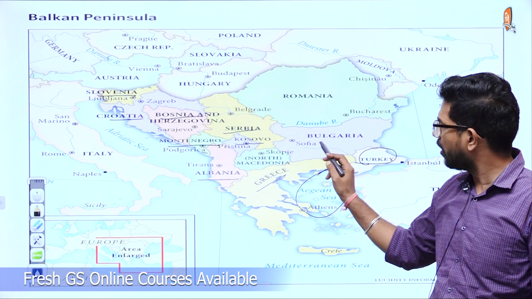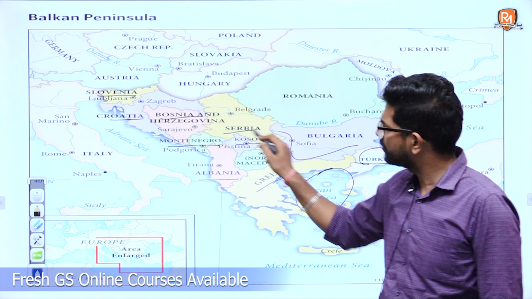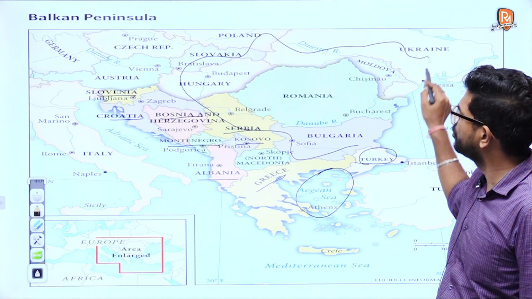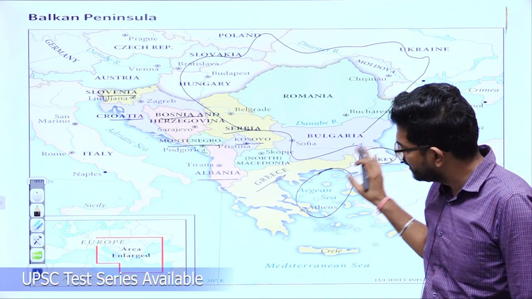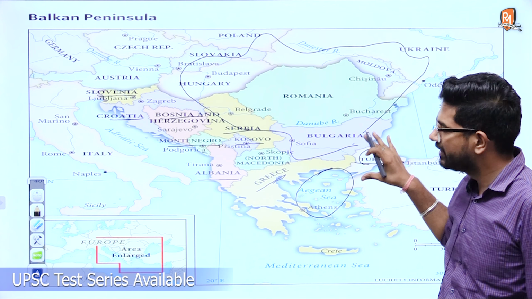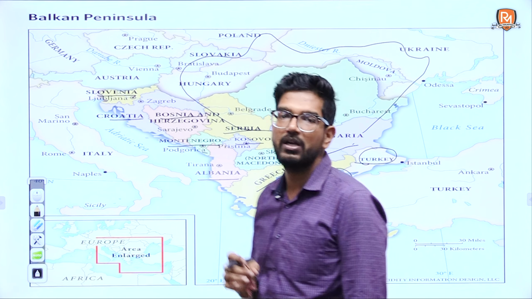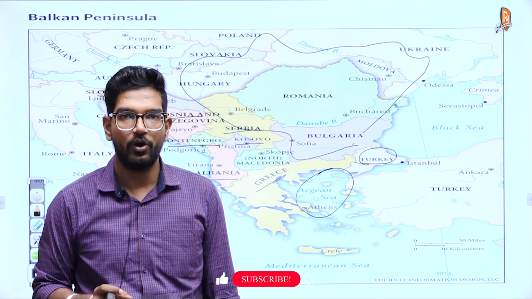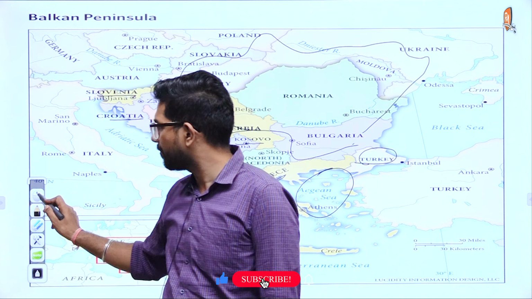European part. These countries are also included in the East European countries. So the nations which are located right here are known as Balkan nations at large. Okay, so this is all about the Balkan nations.